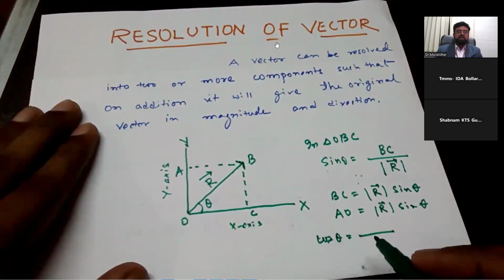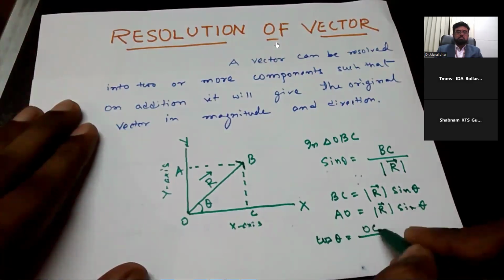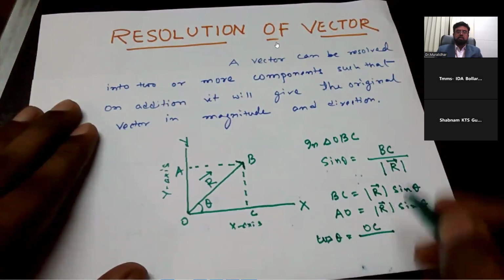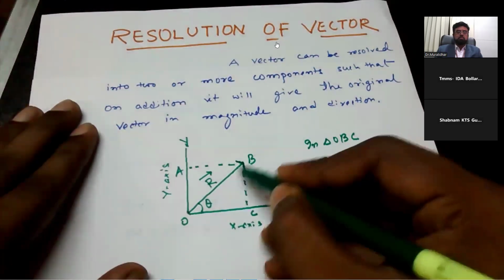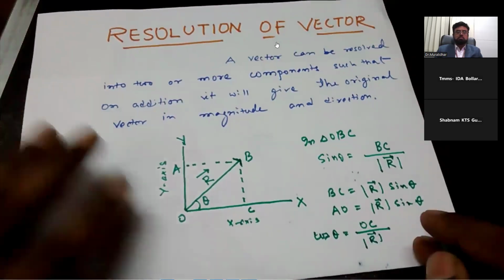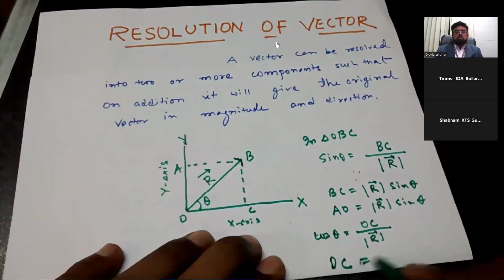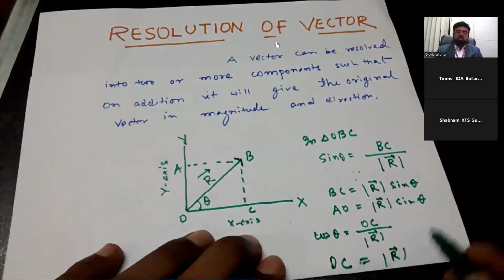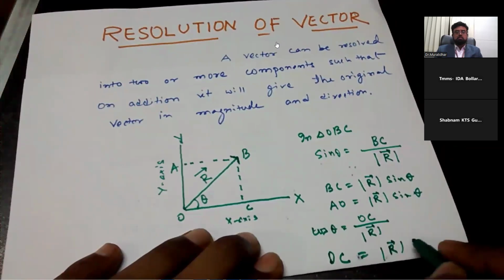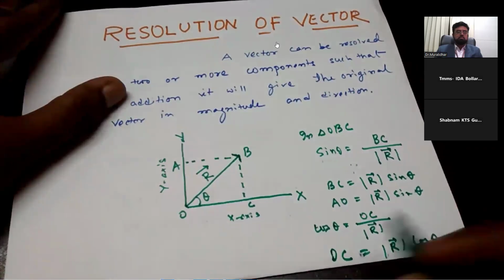cos theta is equal to side, OC. Base by hypotenuse. Here the base is OC. Okay. Hypotenuse, this is R, that is OB. Again on cross multiplication I will get OC is equal to cos theta into R cos theta. cos theta. Now what is OC?